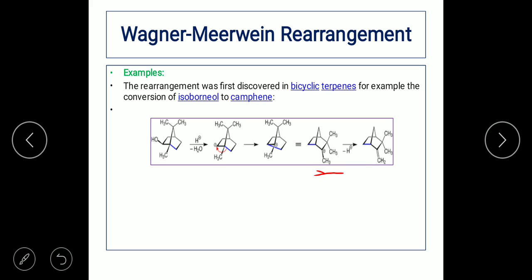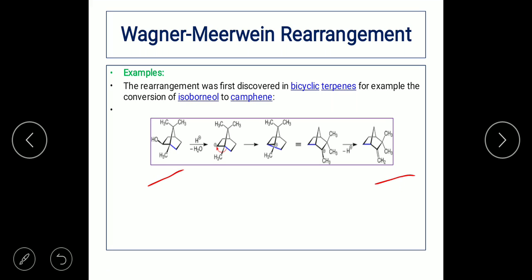So wherever you have a starting material like isoborneol, or you can actually make out whenever there is a hydroxyl group or a halide group changing to an olefin, then it is a Wagner-Meerwein rearrangement.